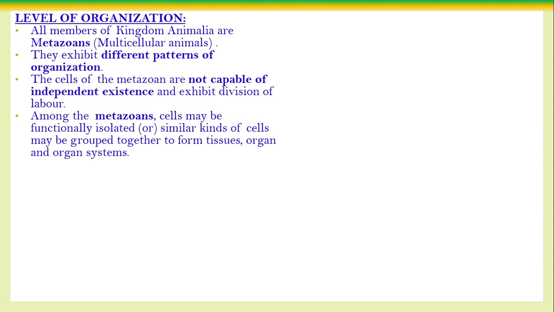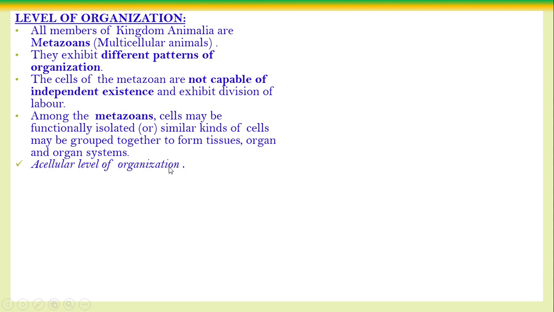Functionally similar organs form the organ system. So these are the various levels of organization. Look carefully: cellular level, tissue level, organ level, organ system level. Then there is the acellular level of organization.